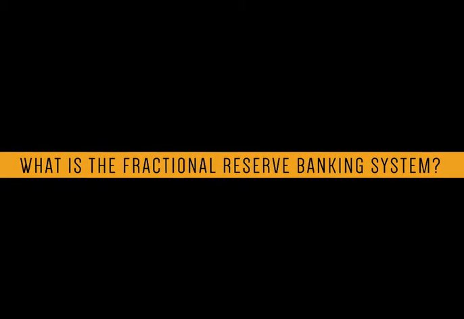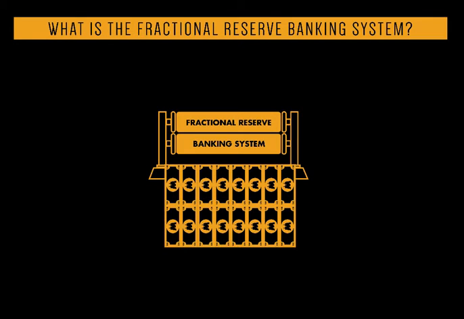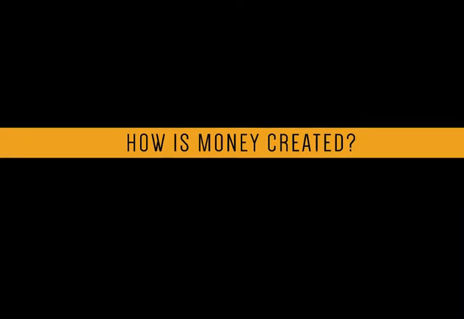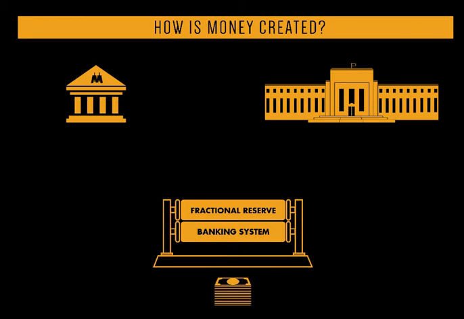What is the fractional reserve banking system? The system by which the world's banks make money. How is money created? All money is created by central banks and commercial banks through the fractional reserve banking system. There are two ways money is created in our current monetary system. The first, money is initially created out of loans.